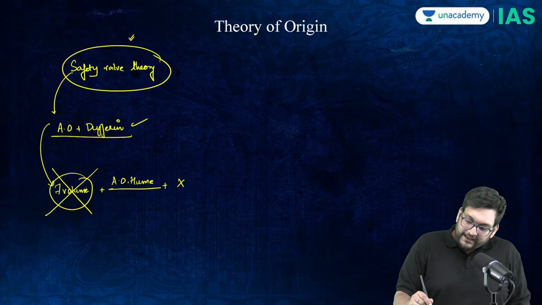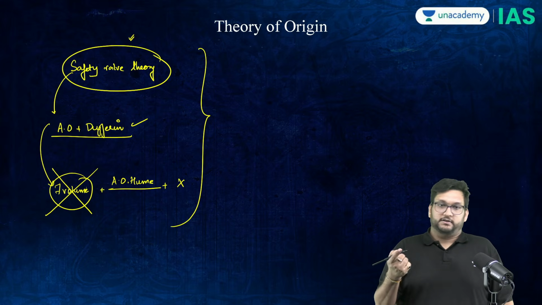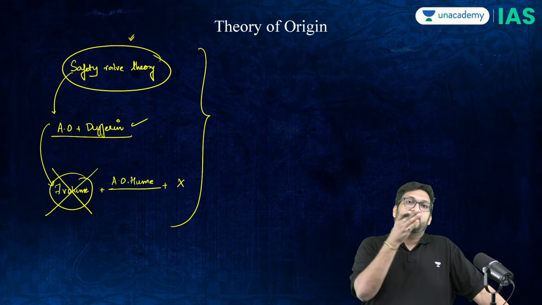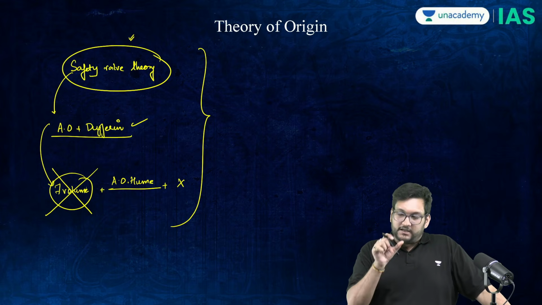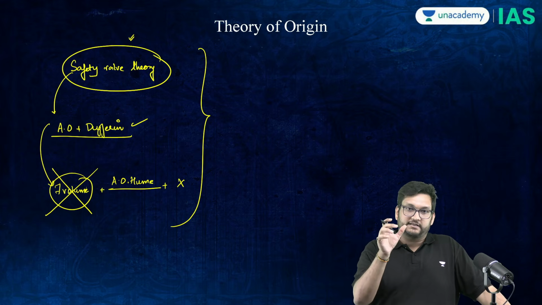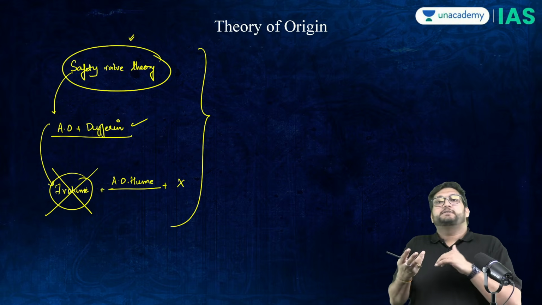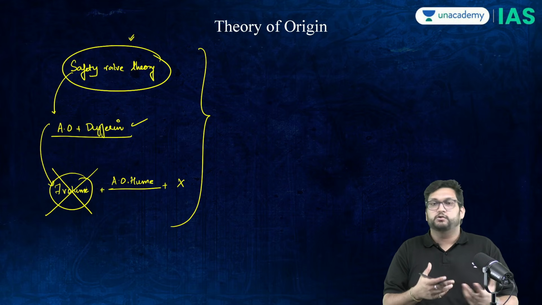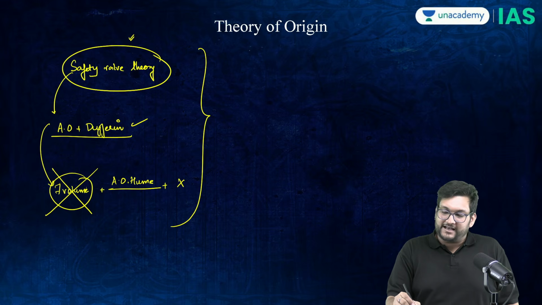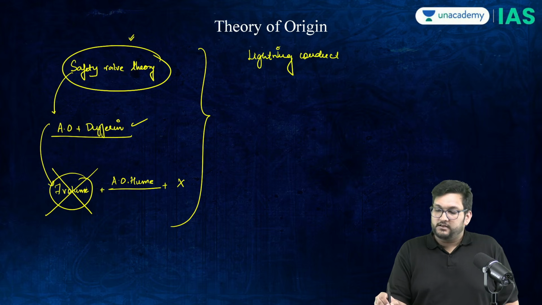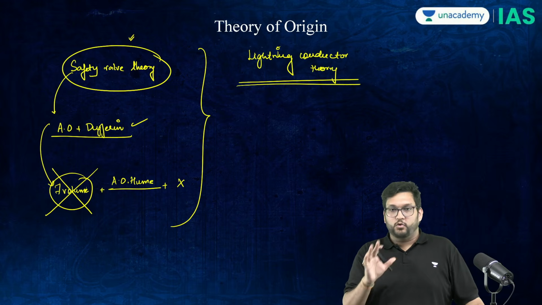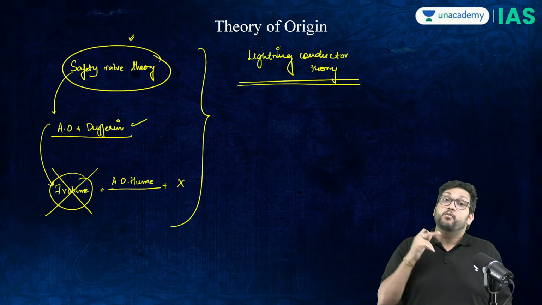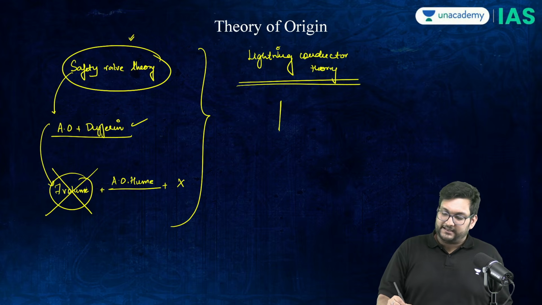Now, there is a corollary to this whole story, where safety valve theory says AOU used the Congress as a channel of venting pressure. The exact opposite was then argued by Gopal Krishna Gokhale when he started to hear about what is called safety valve theory from fellow nationalists. That is called the lightning conductor theory, which was propounded by Gopal Krishna Gokhale, and says no, AOU was not using us. We were using AOU. He is the lightning conductor,